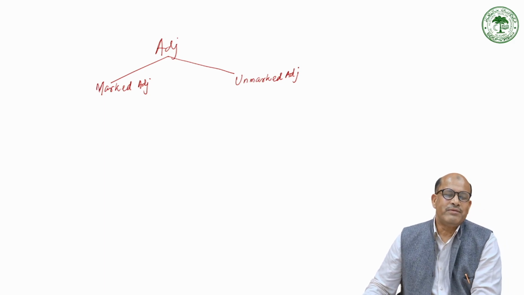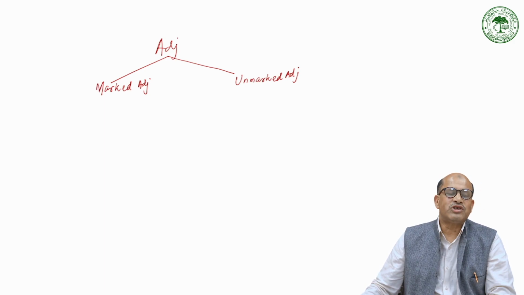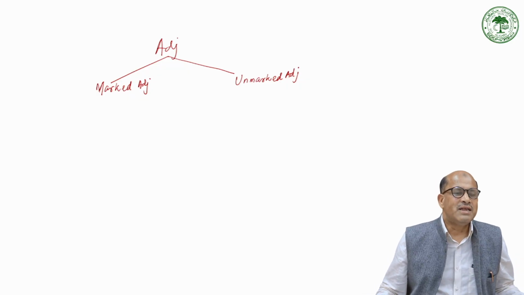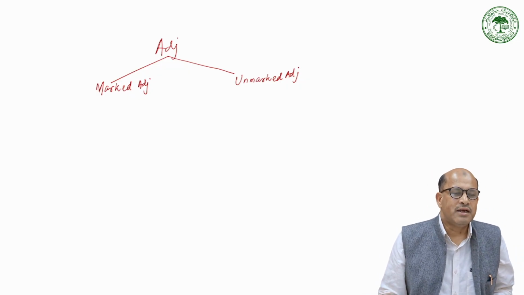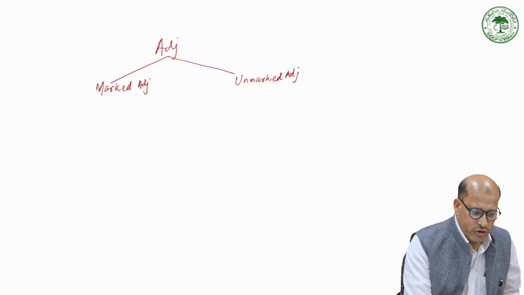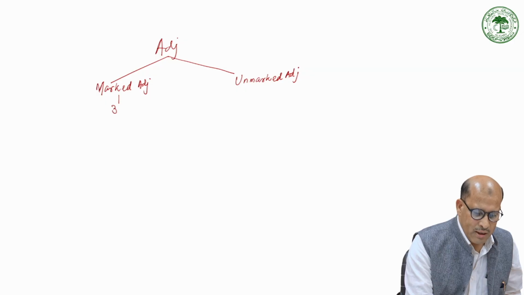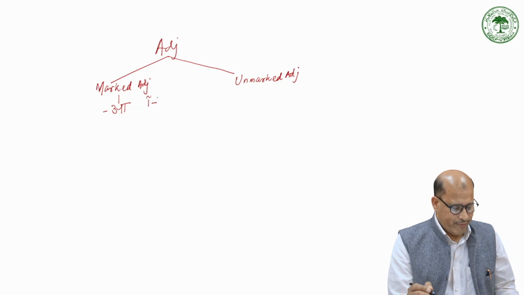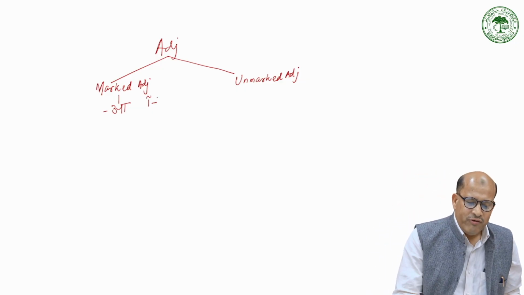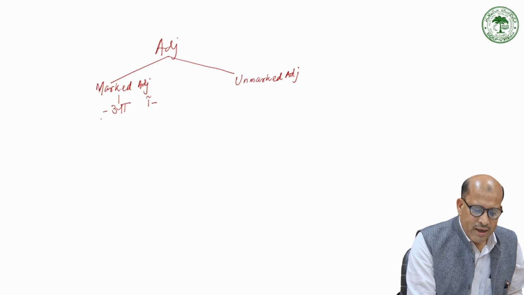So marked adjective, as you remember when I was talking about the noun, I gave you a similar chart to understand this markedness. So marked adjective, marked by what? This is marked with a. For example, if I write meetha, this ends in a. In Urdu it is like meetha.